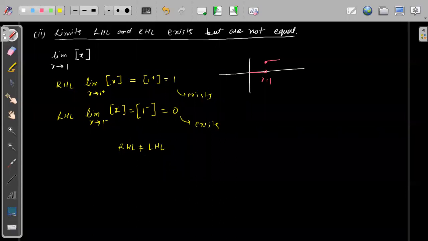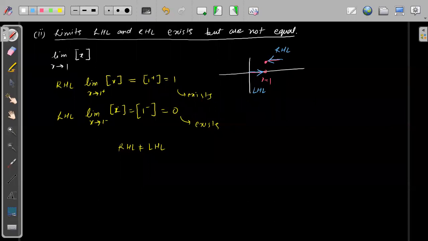That means from the right hand side and the left hand side, the function is not approaching the same value. From the right hand side the function is approaching 1, but from the left hand side the function is approaching 0. So the function is approaching different values from the right hand side and the left hand side. That means we'll call this limit does not exist.